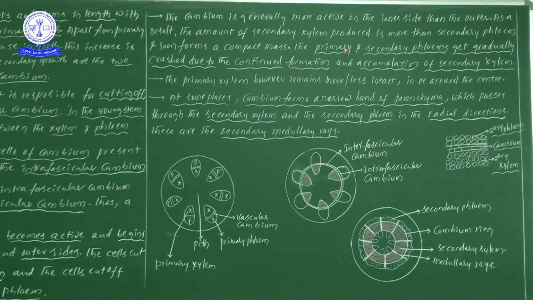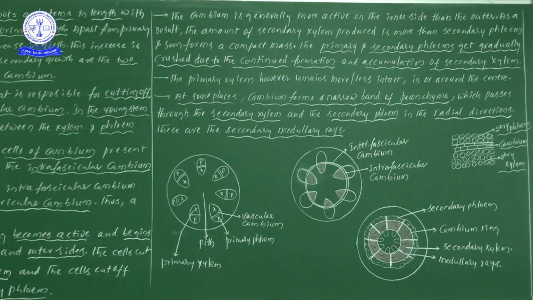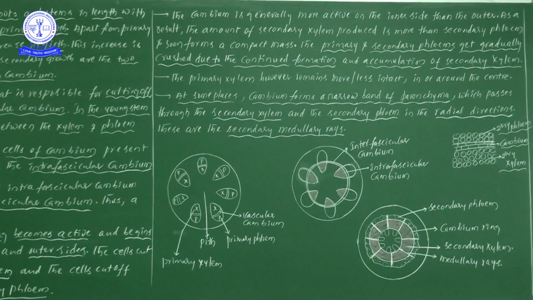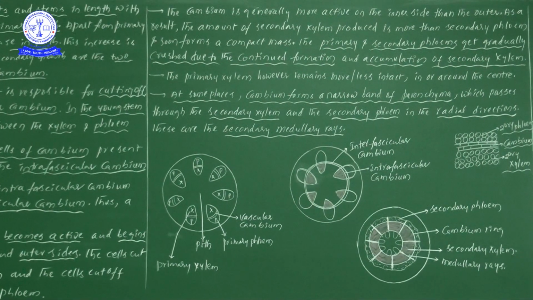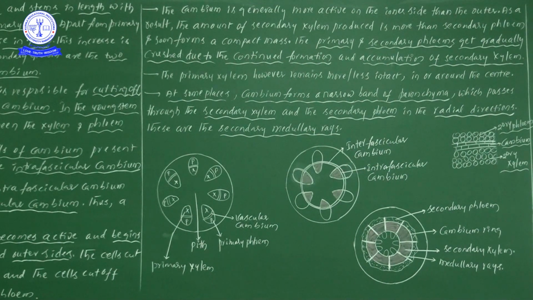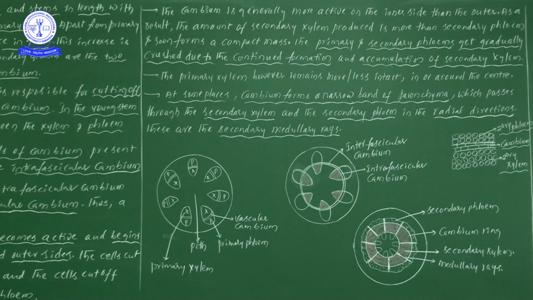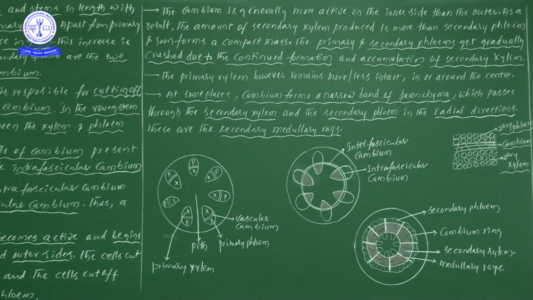Okay, next one: the primary and secondary phloems. All the primary and secondary phloems get gradually crushed. Here, one room's capacity is like 100 members. Suppose we try to keep 200 members in one room, then whoever is present in the center will push the people present outside. At that time, what is happening? Whoever is on the outer side has no chance to come out.